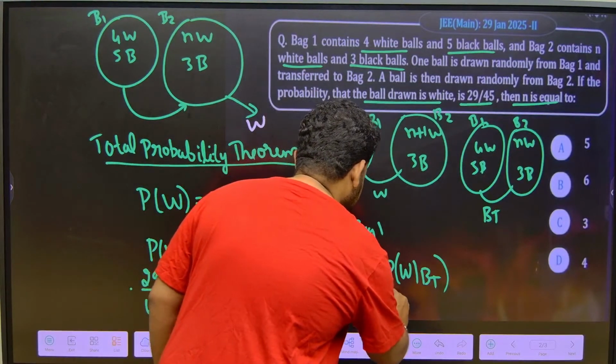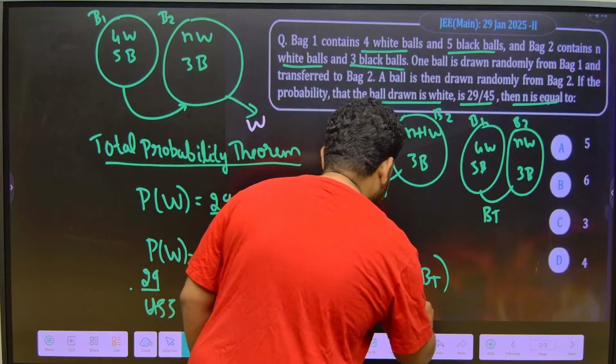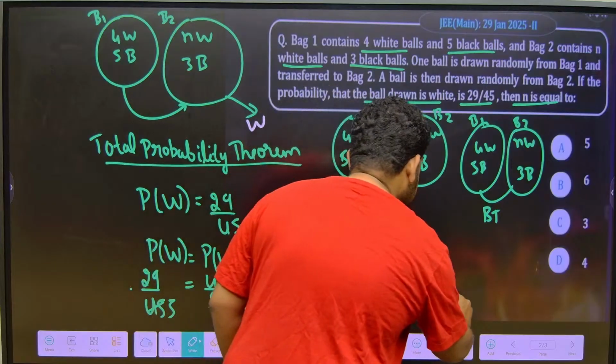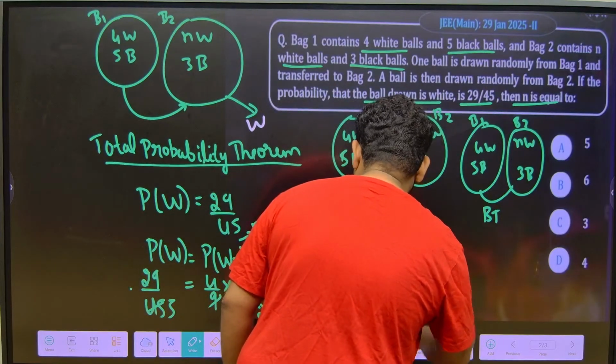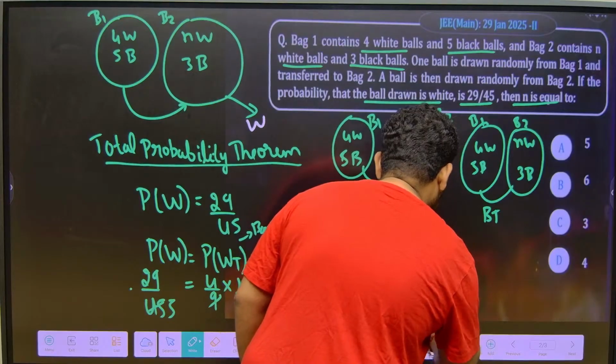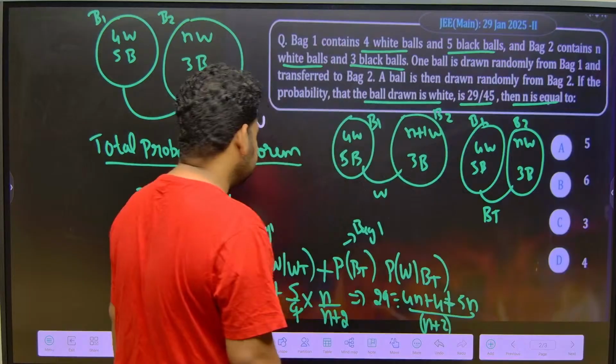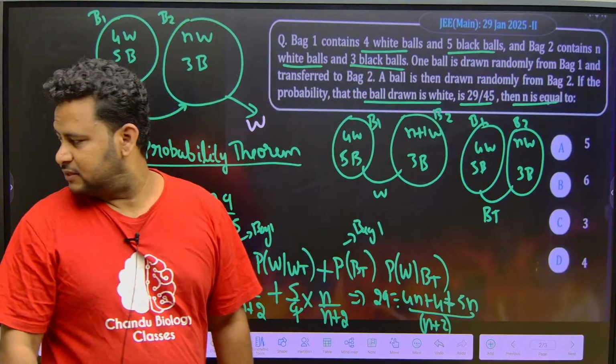So 29 is equal to 4 into n plus 1, which becomes 4n plus 4, plus 5n divided by n plus 2. Clear?